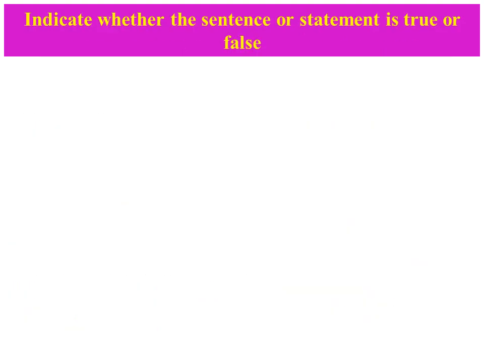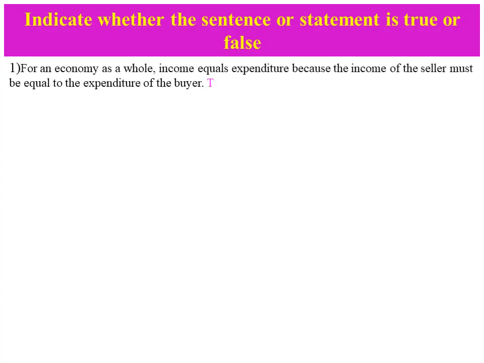Indicate whether the statement is true or false. The first one: for an economy as a whole, income equals expenditure because the income of the seller must be equal to the expenditure of the buyer.